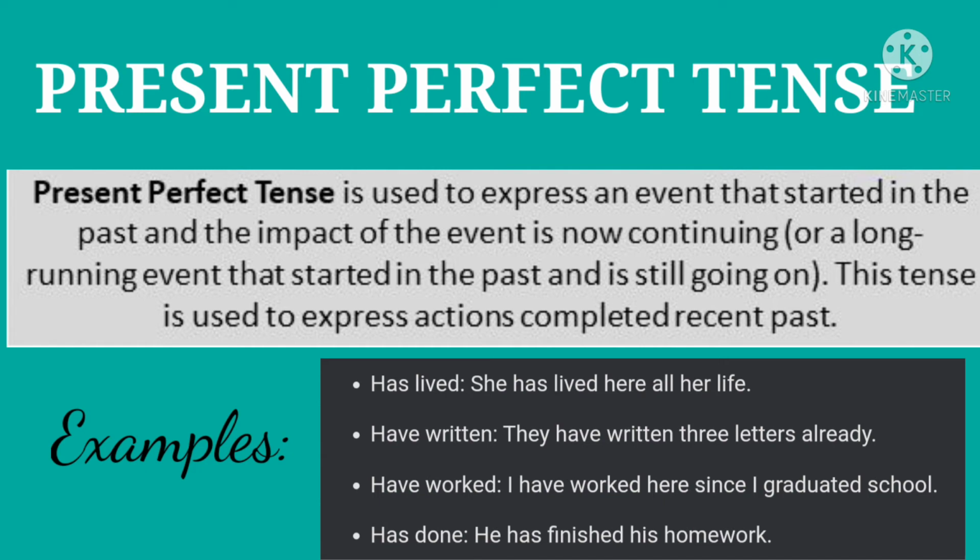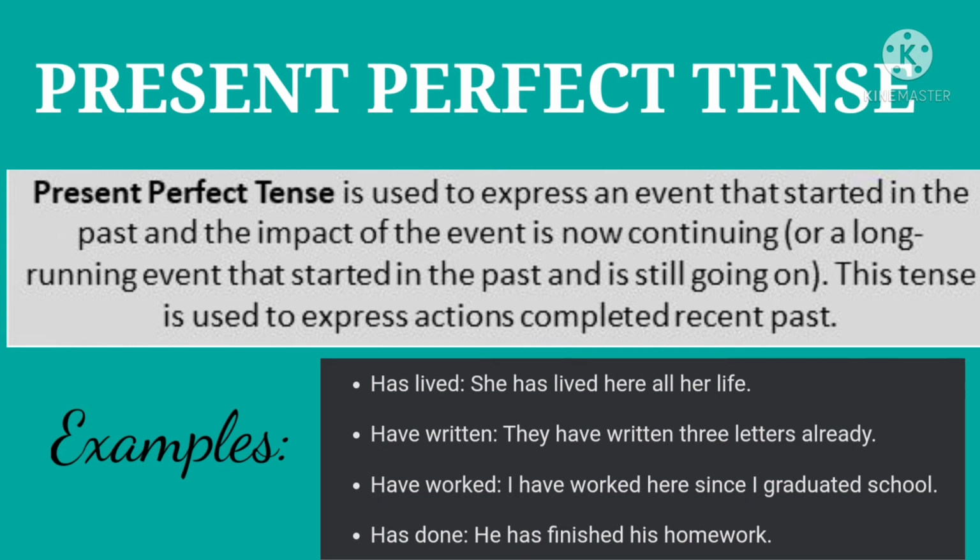Here we can also say in a way to express an action which began in the past. Clear? मतलब थोड़ी देर पहले past में जहाँ भी वो शुरू हुआ है. Right now it got completed. See, listen carefully. I said two things. Either it got completed or the impact is there, which is continuing right now. There, present perfect tense is used. Clear? This tense is used to express actions completed in the recent past.